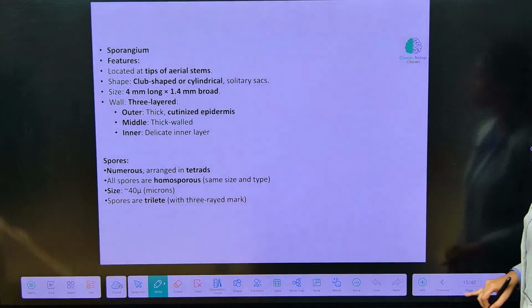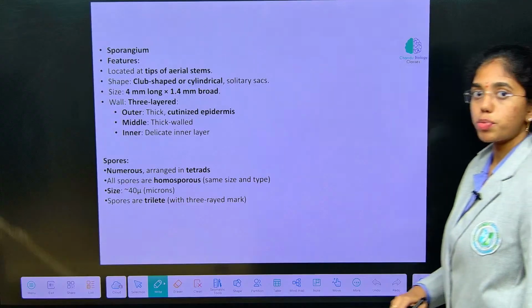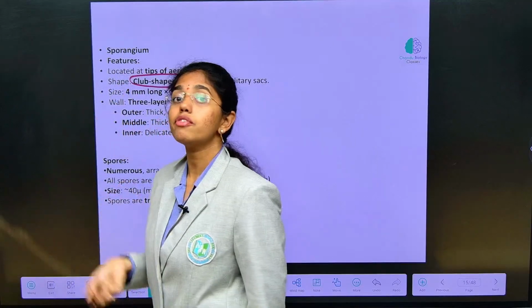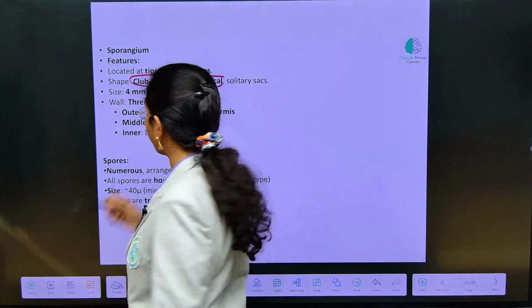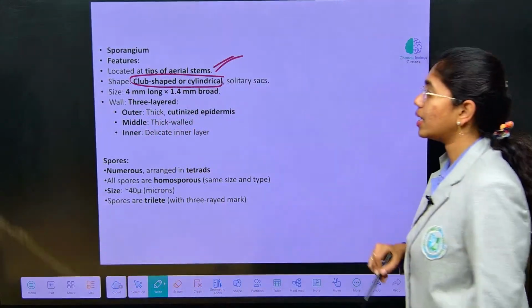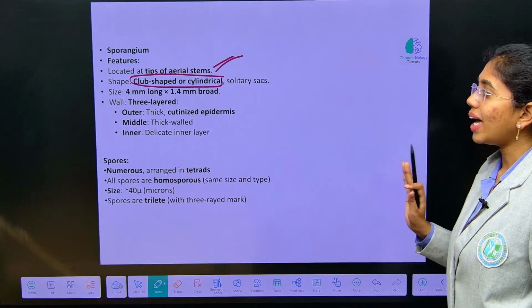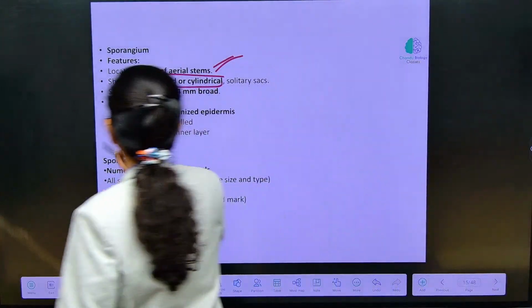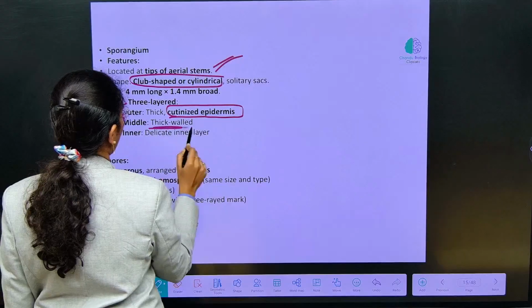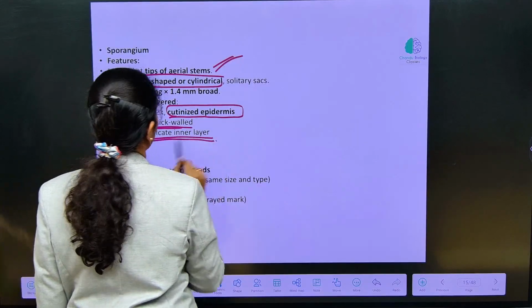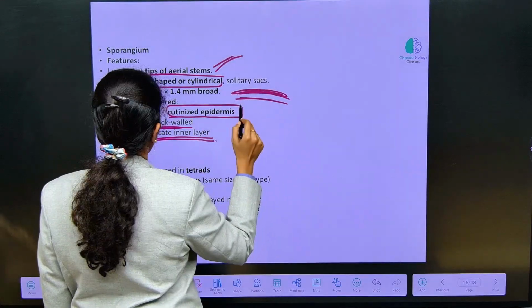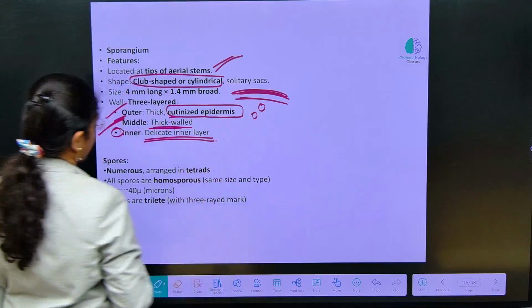Sporangium, this is very important. What will be the shape of sporangium in Rhynia? Club shaped or cylindrical shape, as there are no leaf structures in Rhynia, which is a primitive pteridophyte. The sporangium is observed at the tips of aerial stems. Sporangium will have three layers. Outer layer is thick and it has cutinized epidermis. Middle layer is thick walled and inner layer is delicate. Outer cutinized epidermis, middle thick walled, and inner delicate wall layers are present.